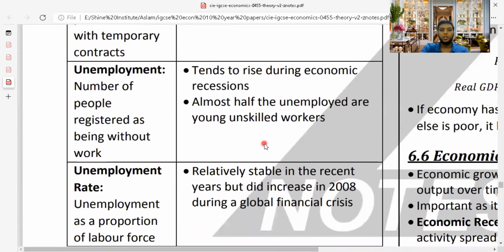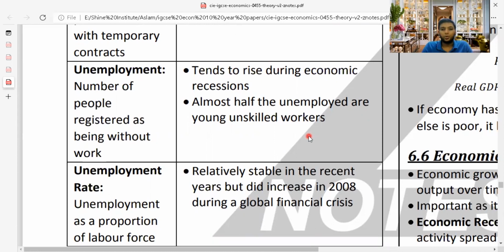Then unemployment: the number of people registered as being without work tends to rise during economic recession. Almost half the unemployed are young, unskilled workers. So many students think that once they get educated, they can get a good job and a good pay. Actually, it's not like that. You need to know basic skills to get a good job.